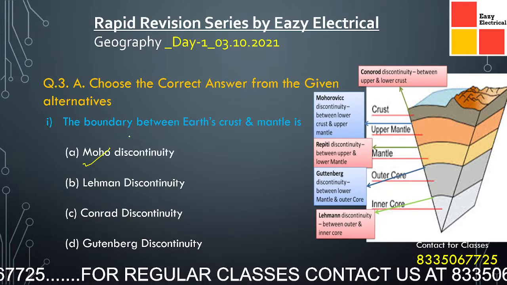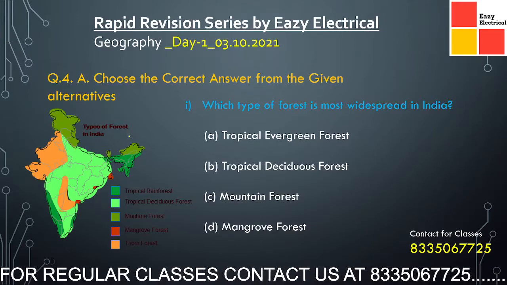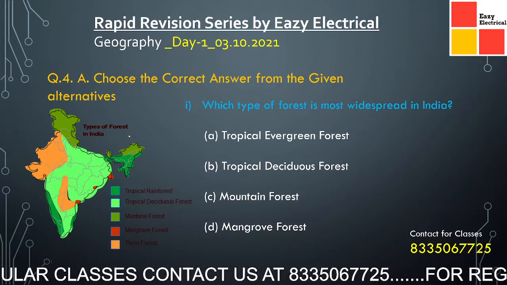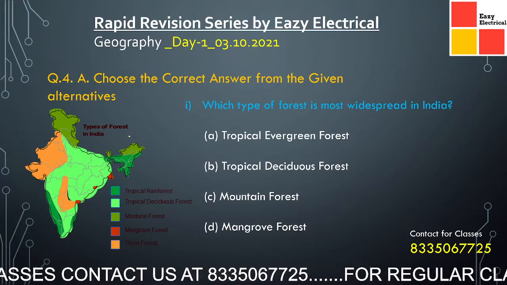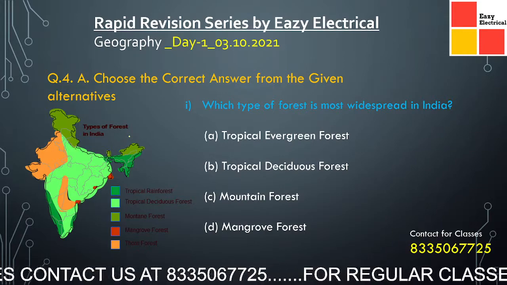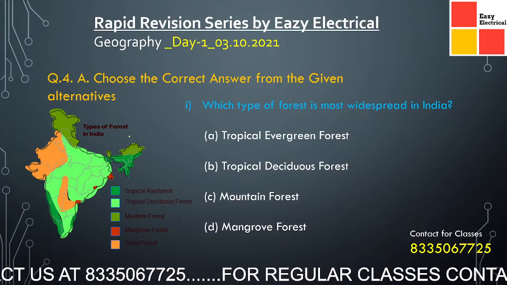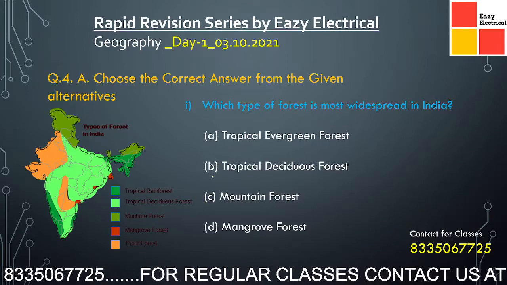Now coming to the next question. Which type of forest is most widespread in India? You must try yourself. This is a very important question. Here you can see in the picture that the light green portion covers the maximum portion of this map. It is tropical deciduous forest. So the answer is tropical deciduous forest.